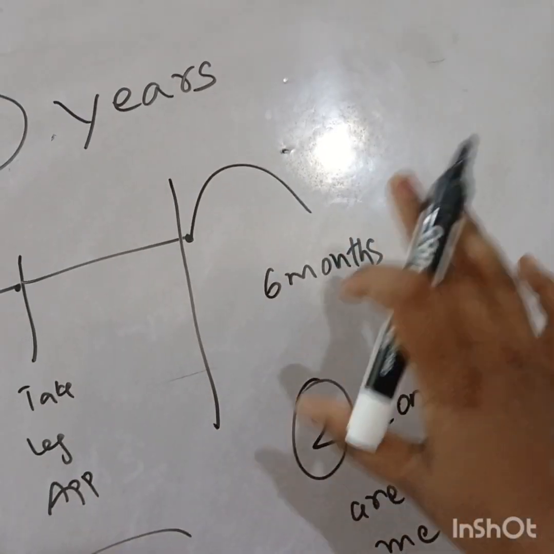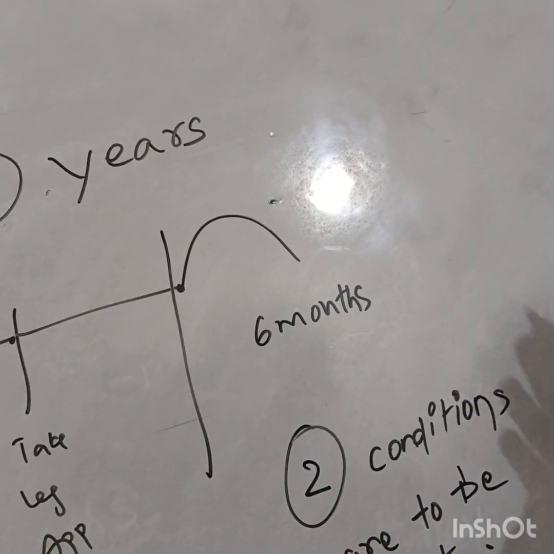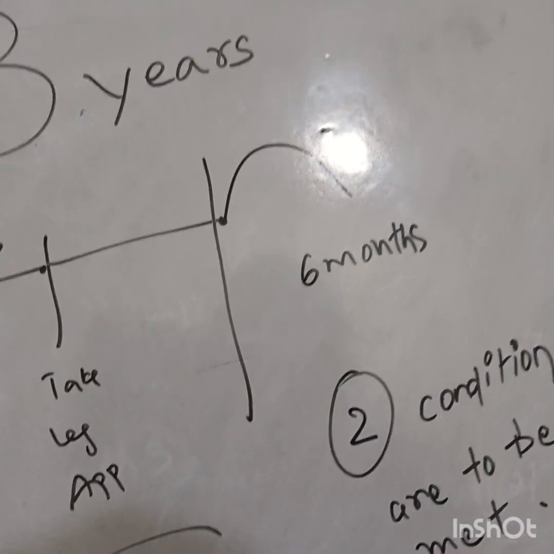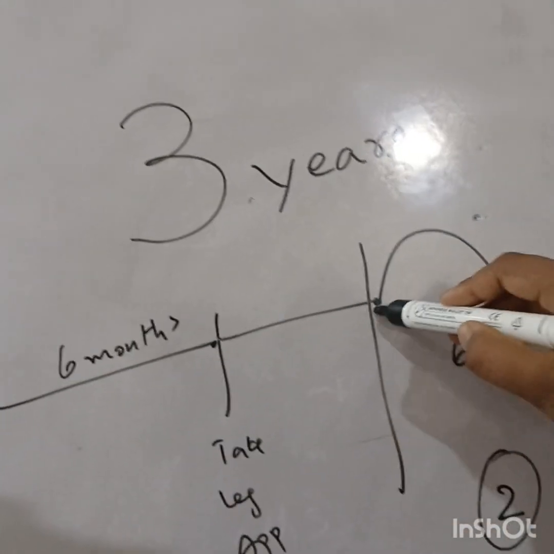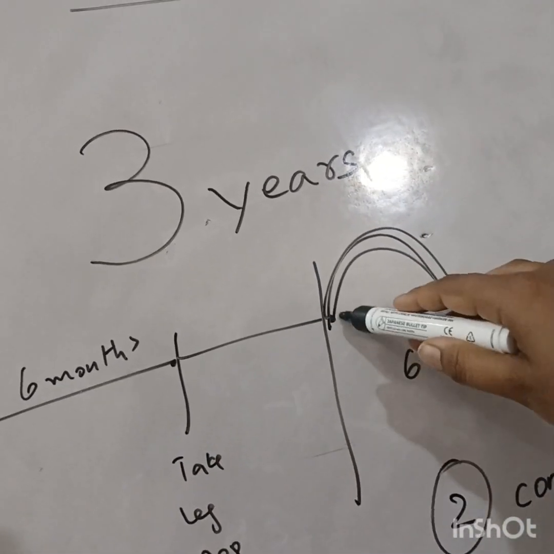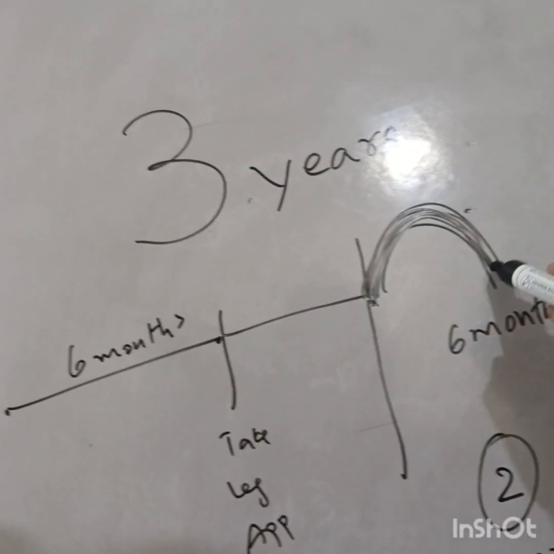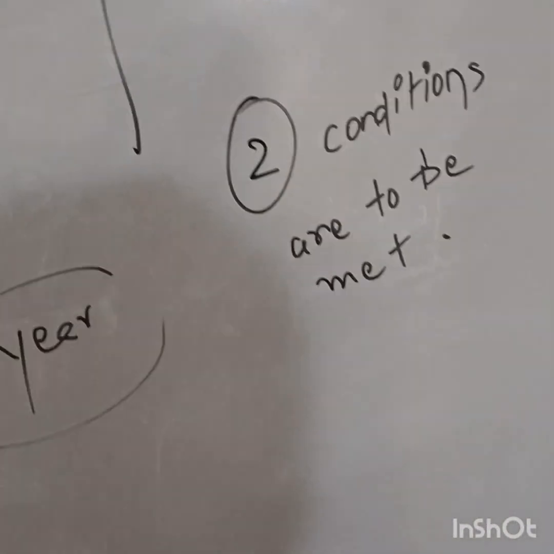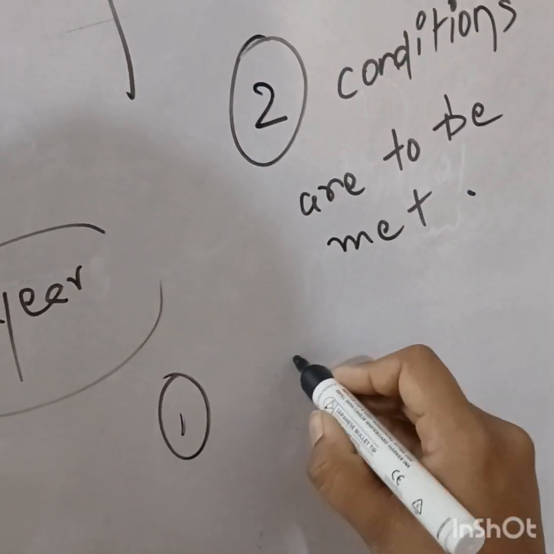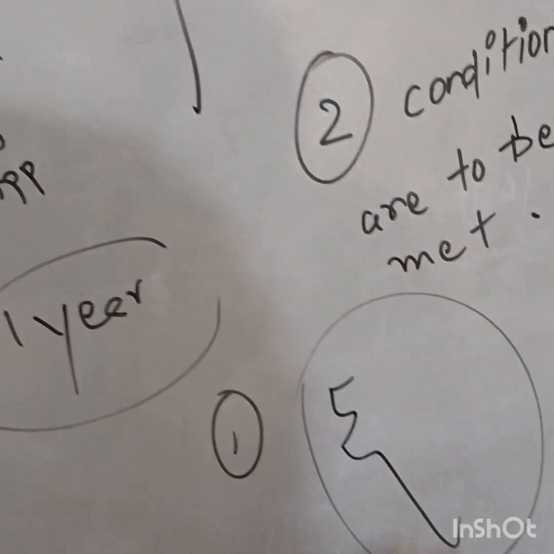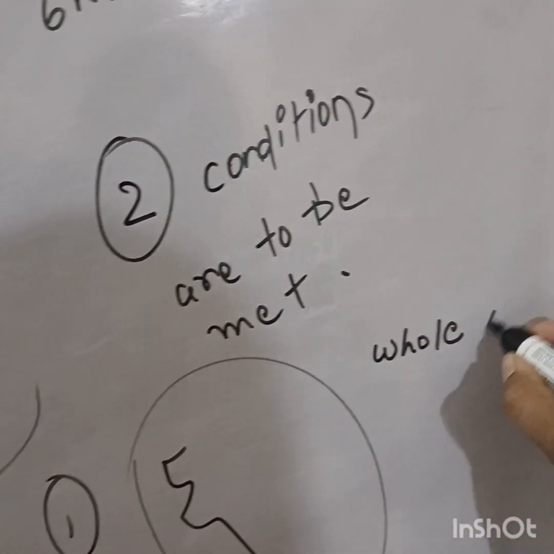It can't happen just by getting legislative approval by the Lok Sabha and Rajya Sabha. After 1 year, for this 6 months to be prolonged, what are the conditions to be met? The first one, these are the keywords: whole of